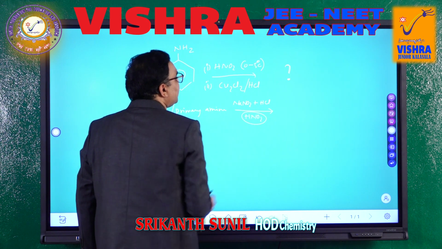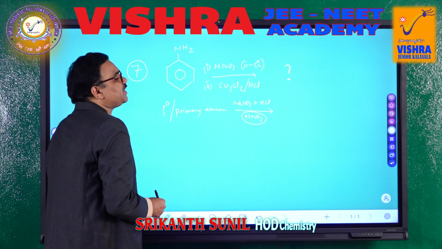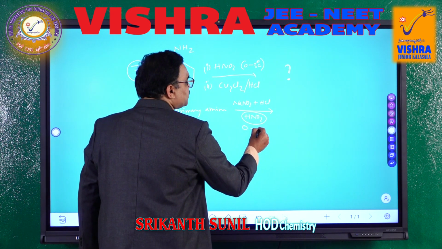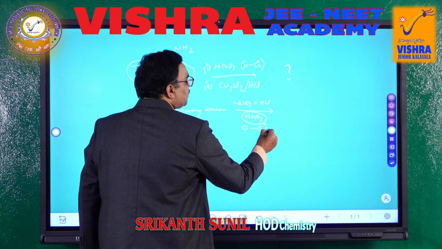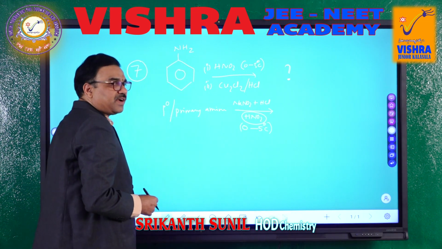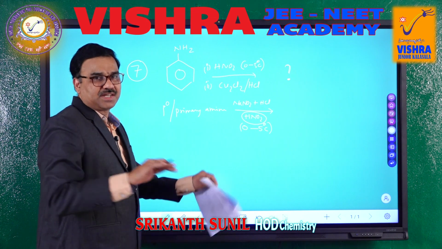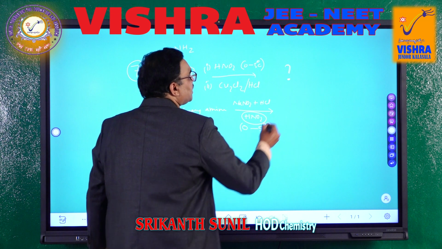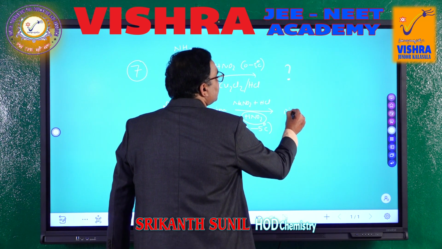HNO2 is not directly added. This is a combination of sodium nitrite and hydrogen chloride, and of course ice cold temperature, 0 to 5 degrees, not more than 5 degrees, because this compound will be unstable, it will break. So this gives a diazonium salt.